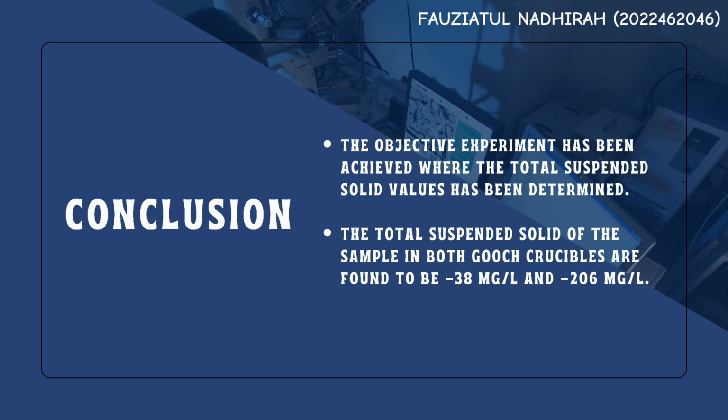Last but not least, here is the conclusion of this experiment, which is that the objective of the experiment has been achieved, where the total suspended solids values have been determined, while the total suspended solids of the sample in both Gooch crucibles are found to be negative 38 mg per liter and negative 206 mg per liter.